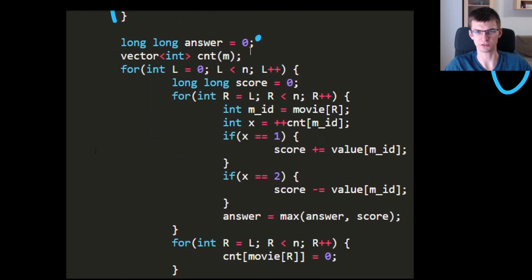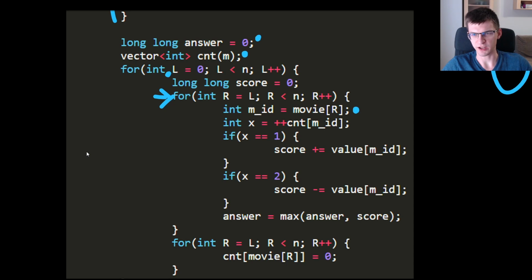Let's see the code, which is only n square. What do we have here? Count will be the number of times I see some movie. L is the left end of my range of days. I iterate with R, the right part. Score is 0, and as I go with R, I add every next movie, and I use this array count to know if now I see the movie for the first time or maybe for the second time. I read the movie ID from the input.